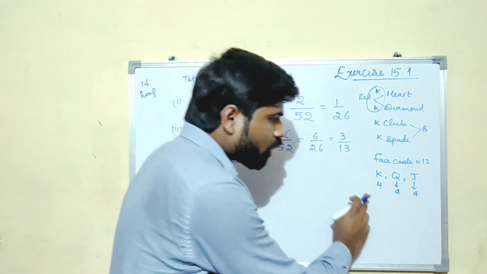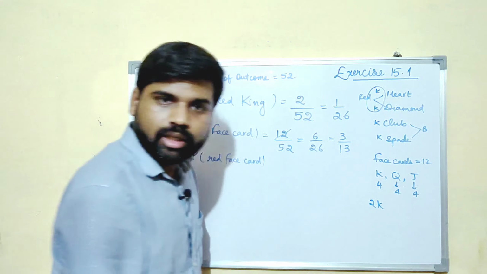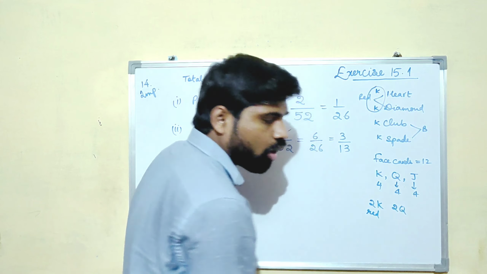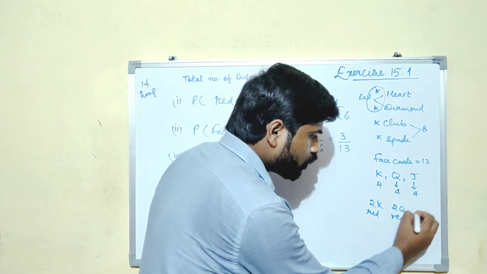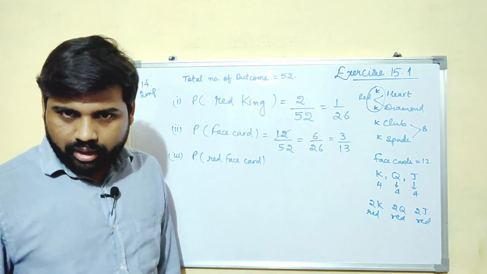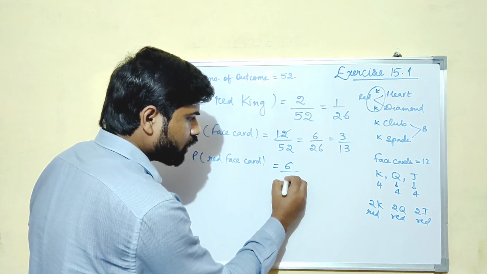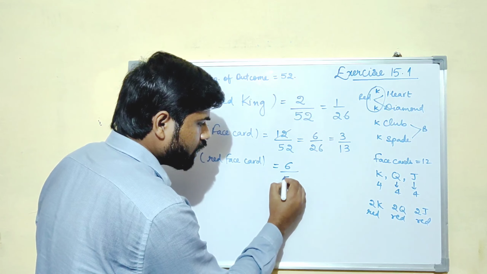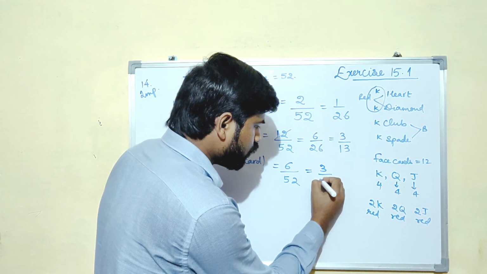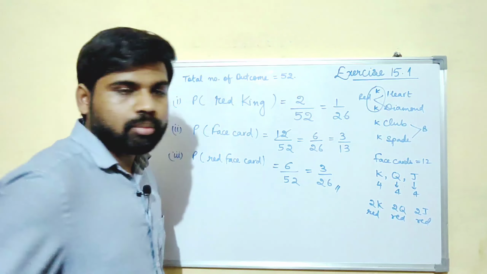See, out of these 12 face cards, 2 kings will be of red color, and 2 queens will be of red color as well, and 2 jacks will be of red color. So how many face cards are there which are red in color? It is 6 out of 52, right? So let us divide it. 2 3s are 6 and 2 26s are 52. Okay, so the probability is 3 upon 26.